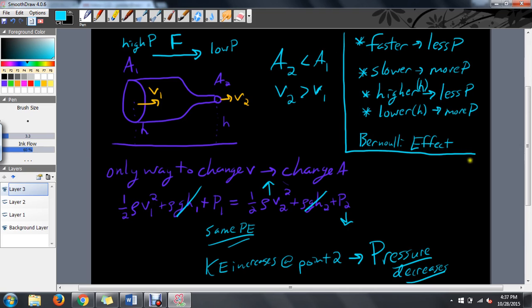So it's all about conservation of energy, and in the end, honestly guys, all you need to know is what's in this box. But you should know where it comes from, because you might get confused and you might forget it. It's always nice to have the foundation.